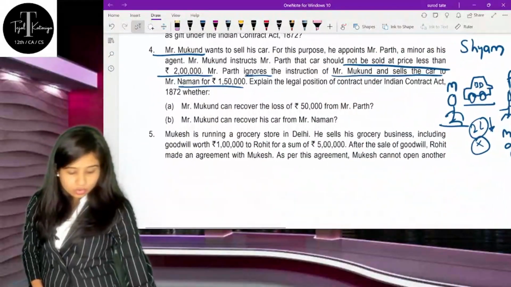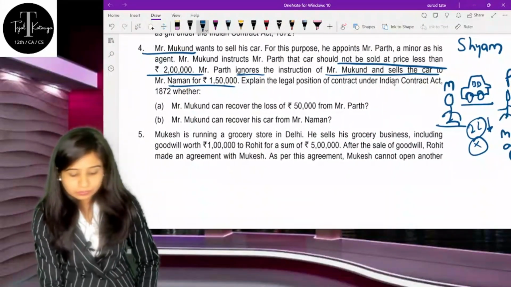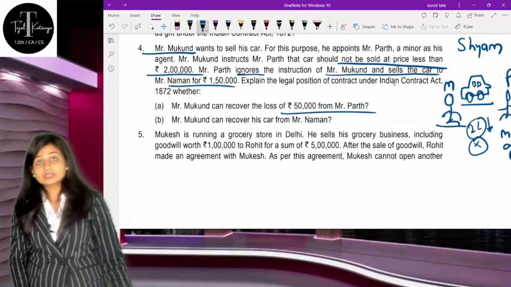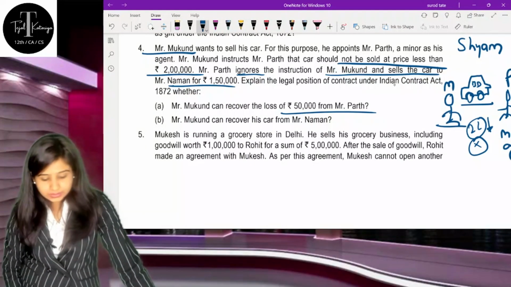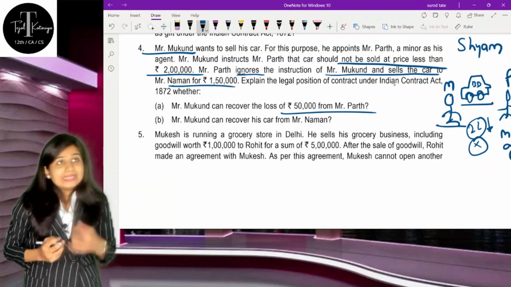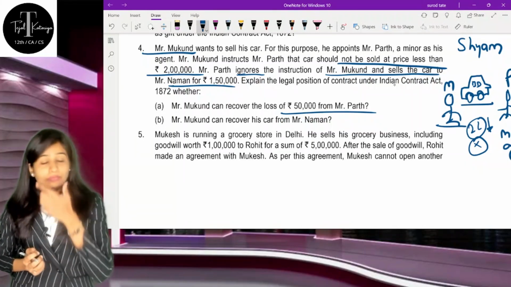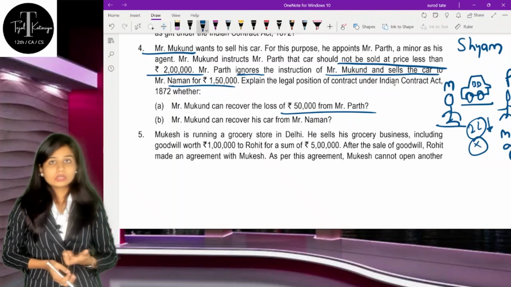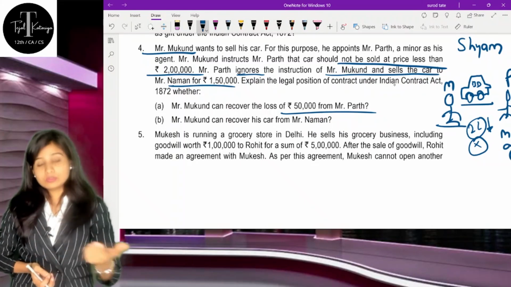Understand, can Mr. Mukund recover the loss of rupees 50,000 from Mr. Parth? First of all, he is a minor, and now Mr. Mukund, being an adult, is asking whether he can claim that 50,000 worth of loss from Mr.